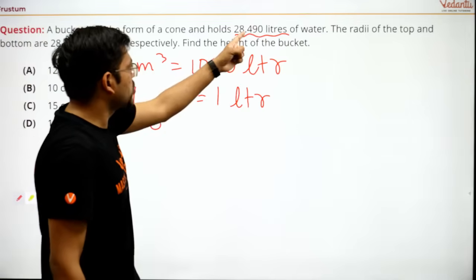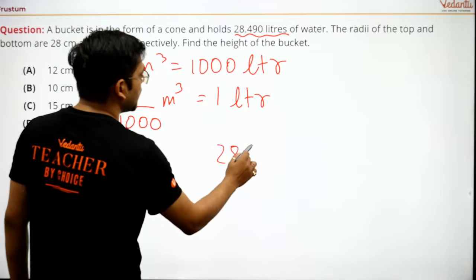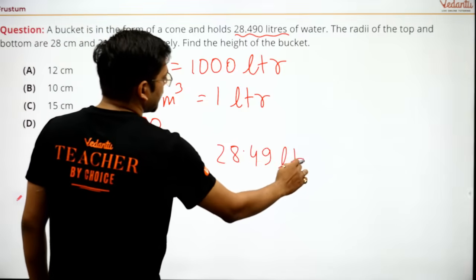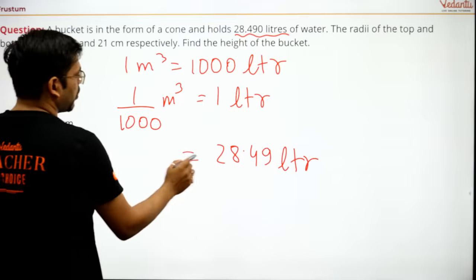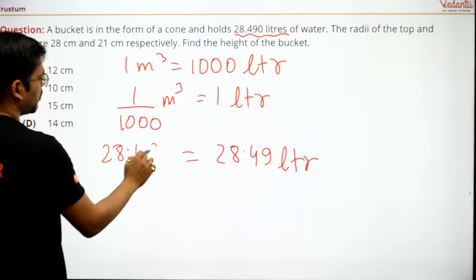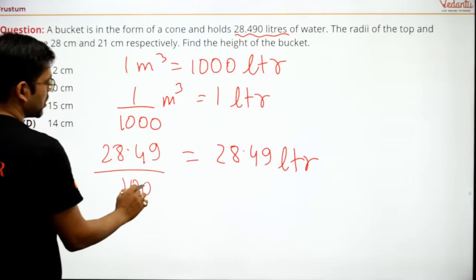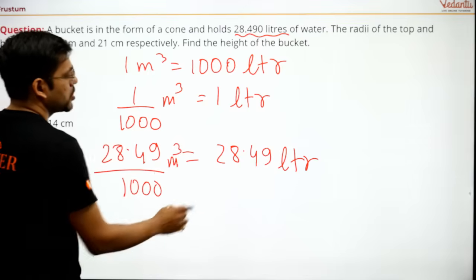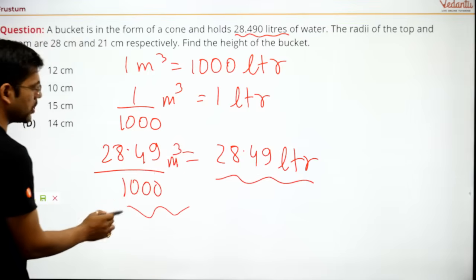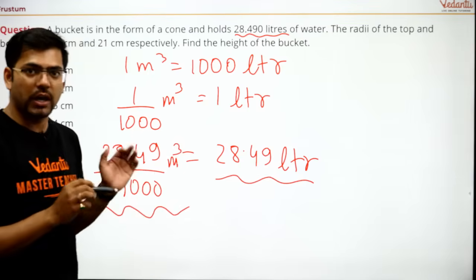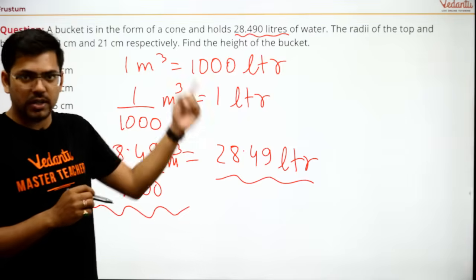So this much liter. If it is written as 28.49 liters here, then we will multiply 28.49 divided by 1000. This will be meter cube. So this much liter is equivalent to this much meter cube. Are you all able to understand how I converted this unit?